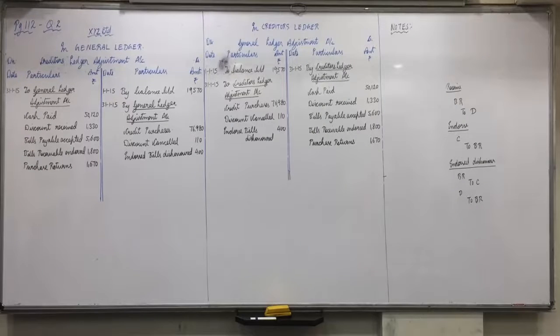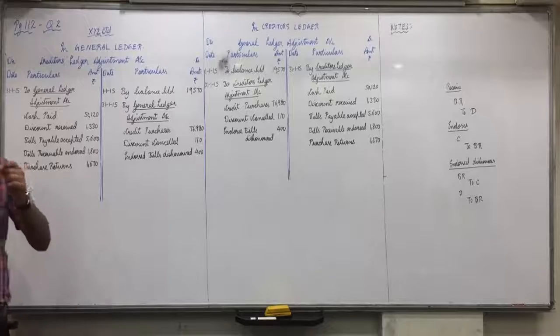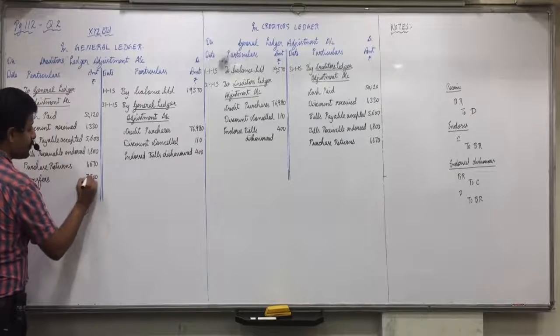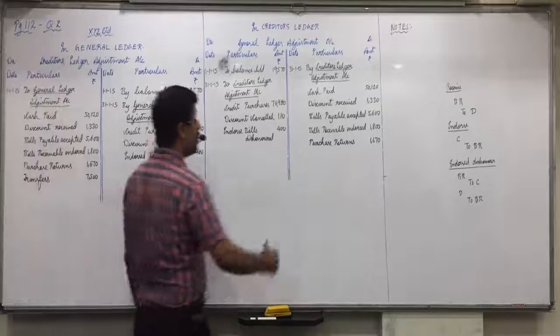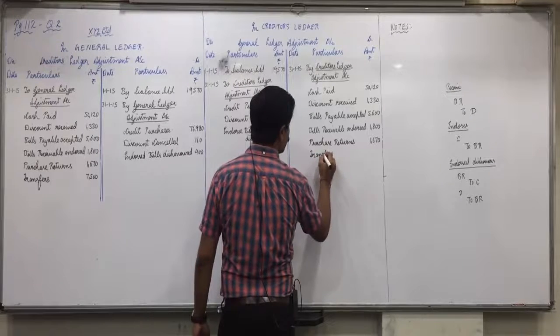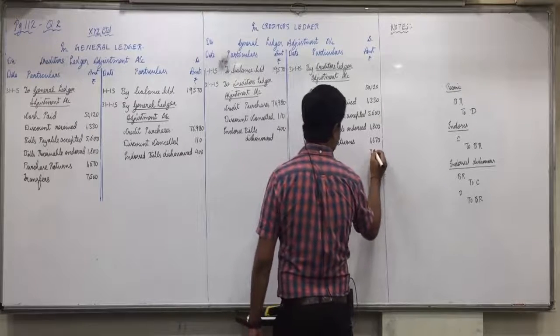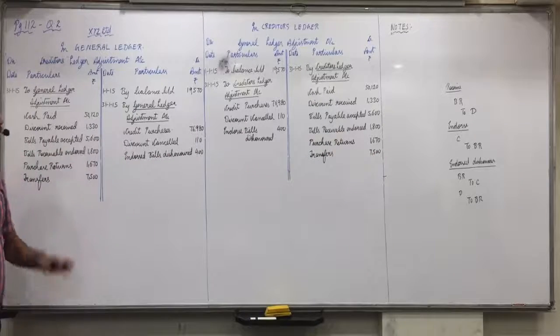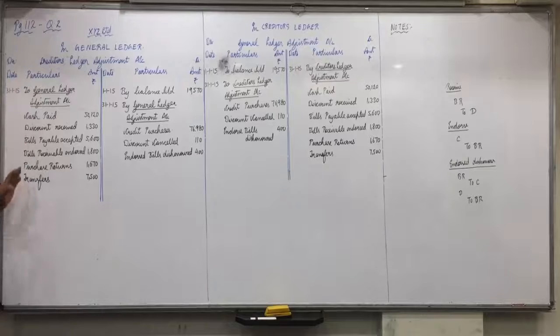Transfer. Any transfers, I told you the entry is creditors to debtors. Creditors debit, so now in creditors it will come on debit side. Transfers 7,500. And opposite side in general ledger adjustment account credit side, transfers 7,500. Okay, creditors to debtors, creditors account debit, so creditors debit side and general ledger adjustment on credit side.